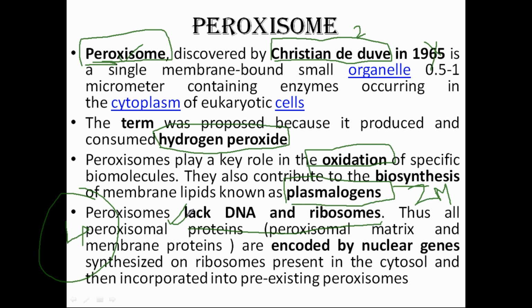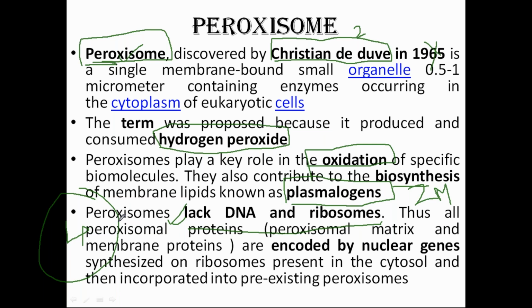Some of the proteins are encoded by the nuclear gene, and some are encoded by the chloroplast and mitochondrial genes. But the peroxisome has some functions similar to mitochondria and chloroplasts, and some functions not similar.